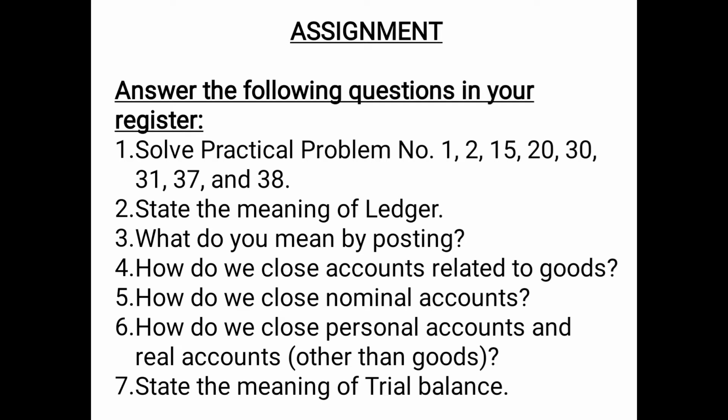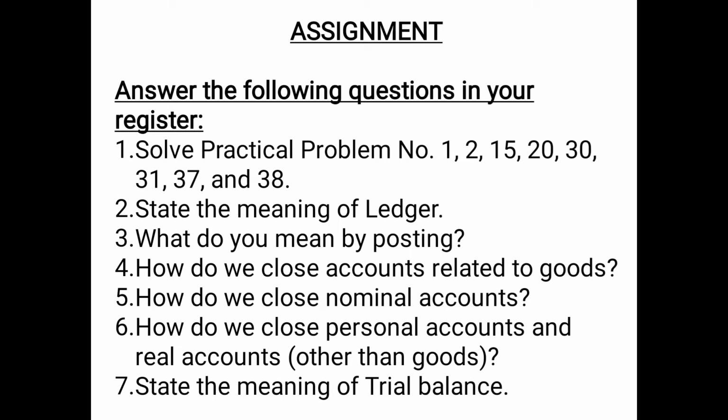These practical problems are basically given at the back of this respective chapter in your book. Question number 2, you have to state the meaning of ledger. What is ledger? Ledger means classifying the journal entries, or we can say classifying the similar nature transactions in an entry form. Question number 3, what do you mean by posting? As we have already discussed, posting means recording the journal entries in the books of ledger in an account form.